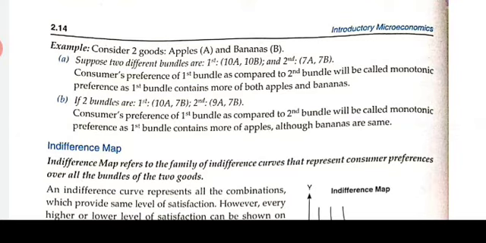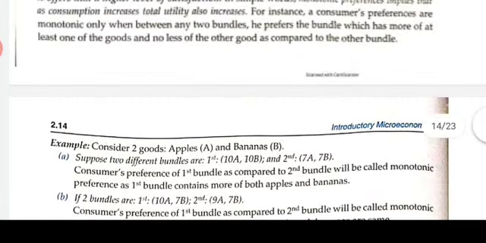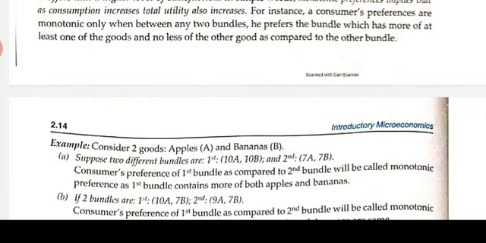If you see another case, there are two bundles: first bundle 10 apples, 7 bananas, second bundle 9 apples, 7 bananas. The consumer's preference for the first bundle as compared to the second bundle will be called monotonic preference, as the first bundle contains more apples although bananas are the same. So monotonic preference means the consumer always prefers to consume more of a commodity as it offers him a higher level of satisfaction.